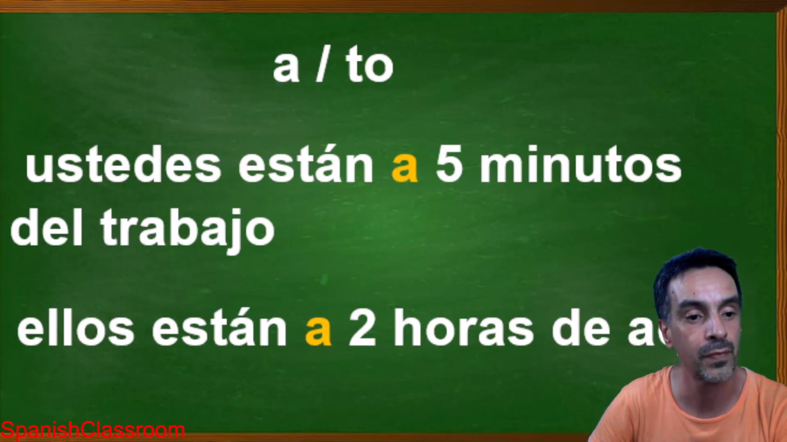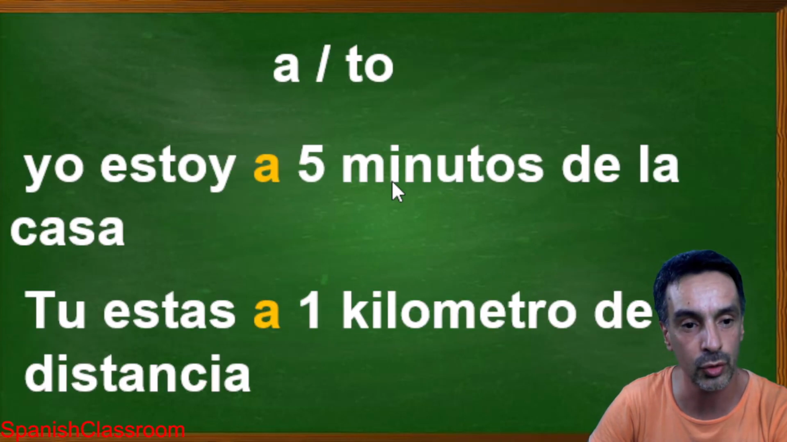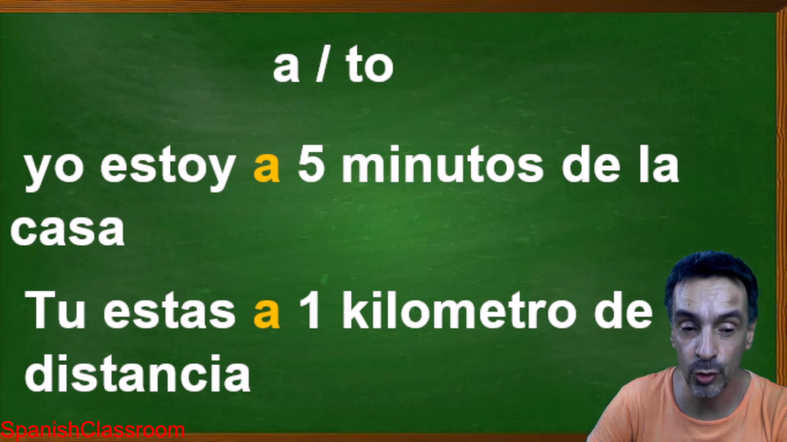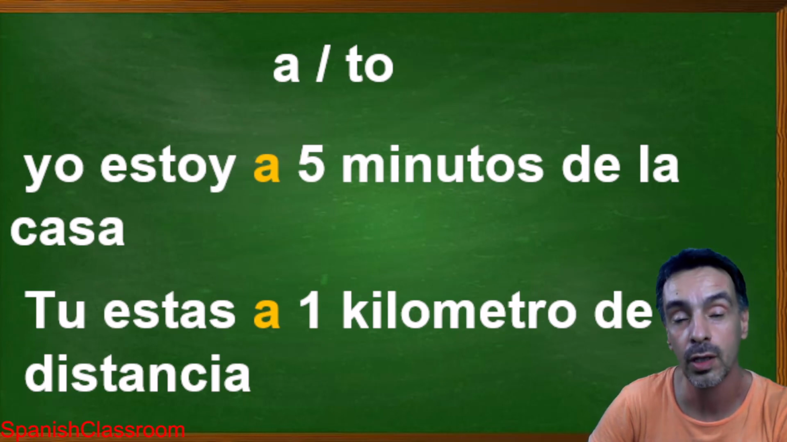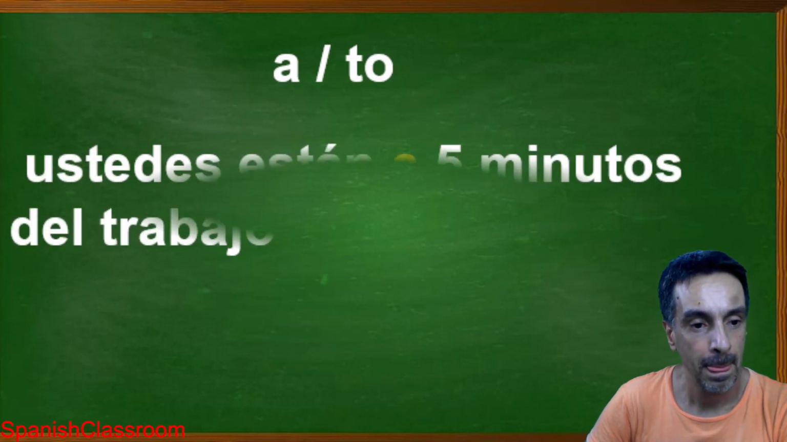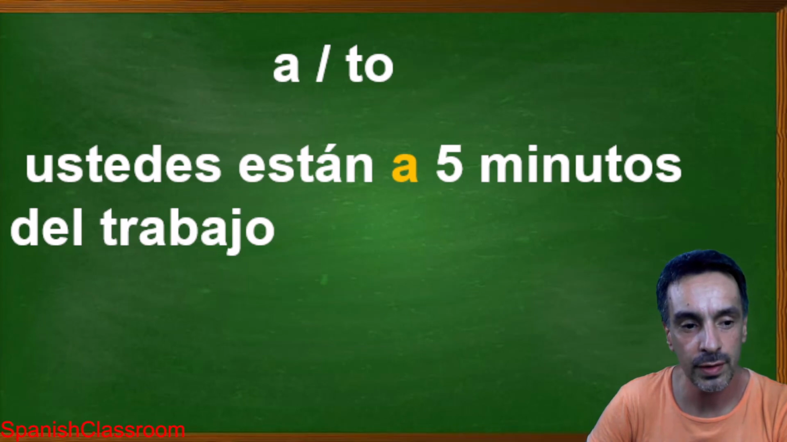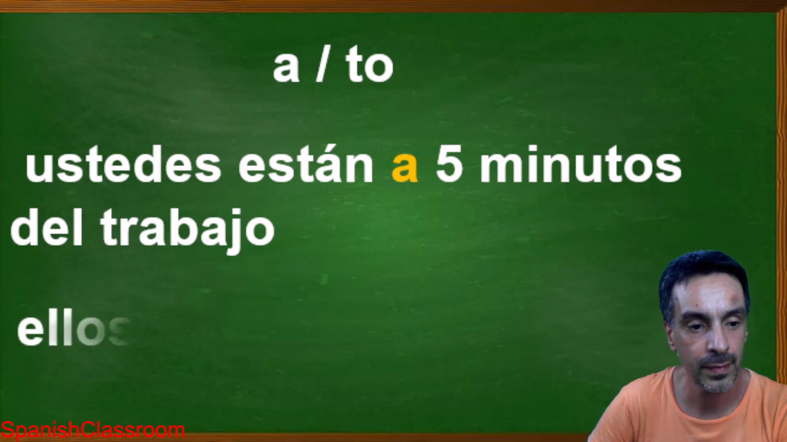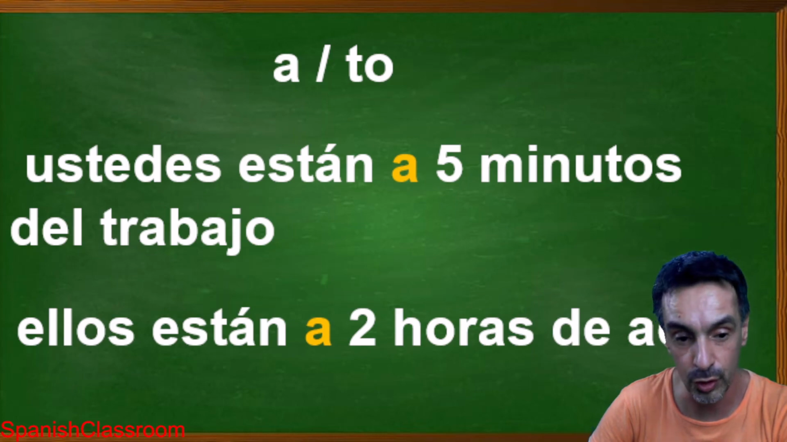Let me go back. See, this one is plural, and then if you go back, we return to the singular. Yo estoy a 5 minutos, timing. Tú estás a 1 kilómetro, timing or distance, place. En plural, ustedes están a 5 minutos del trabajo. Ellos están a 2 horas de aquí. They are 2 hours from here.